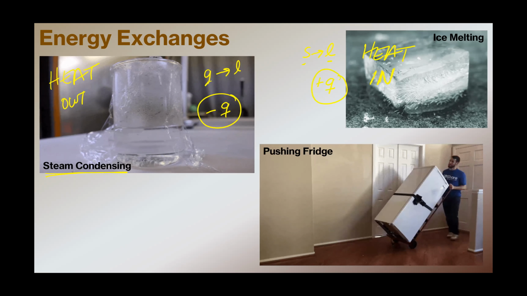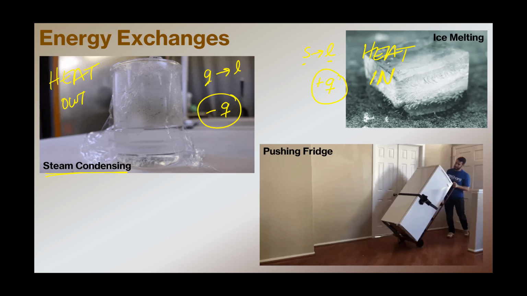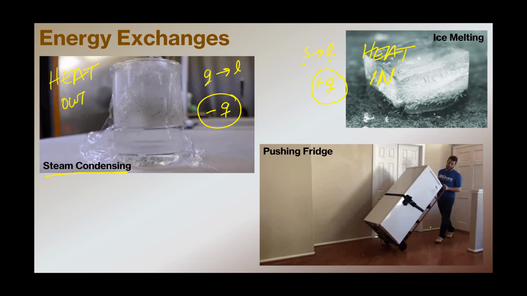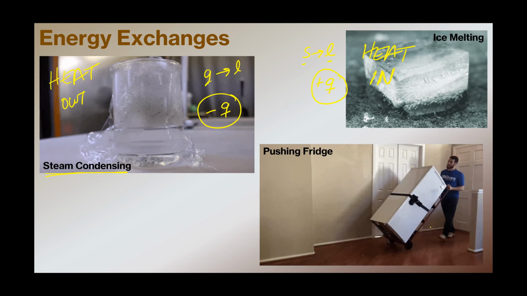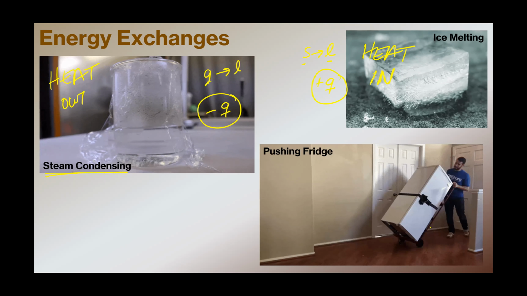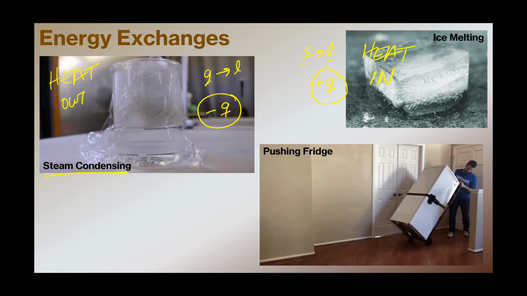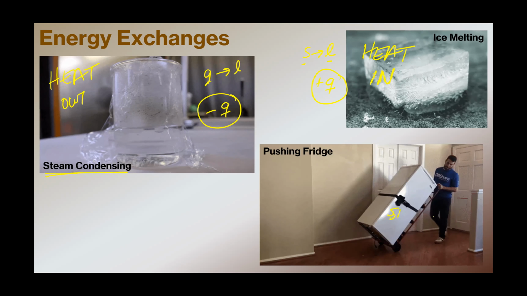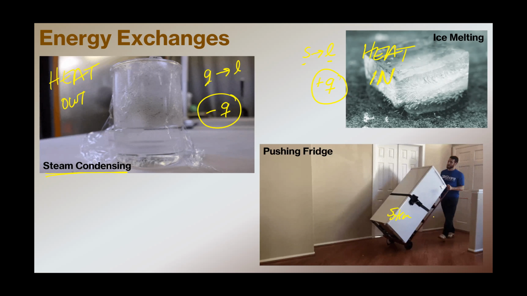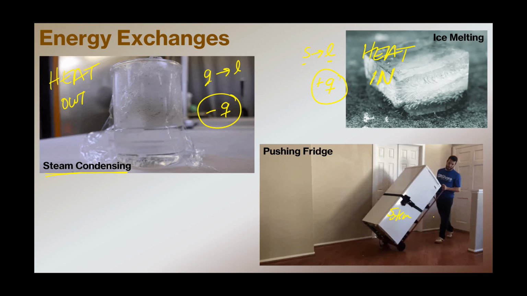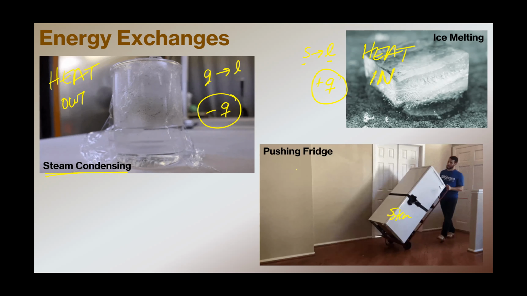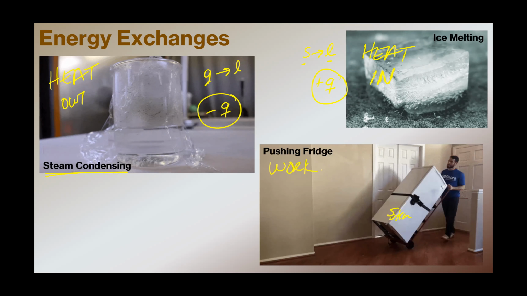Lastly, we've got this guy who is moving a fridge. He's pushing the fridge. If we think of the fridge as the system, what's happening? This is a question of work, because he is moving the system.